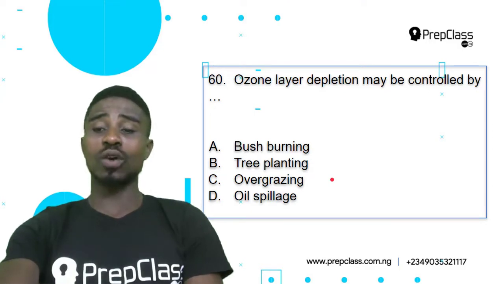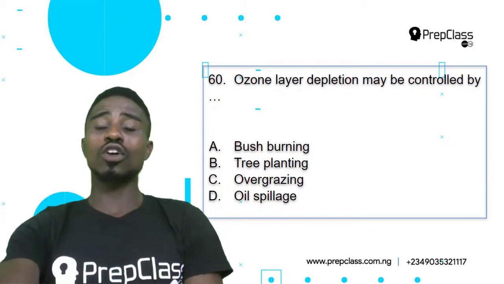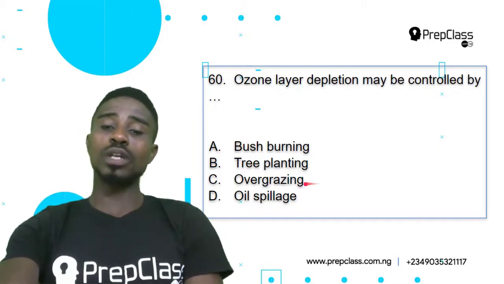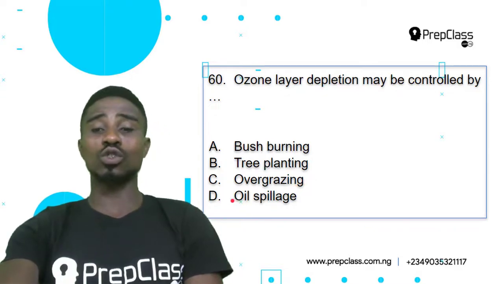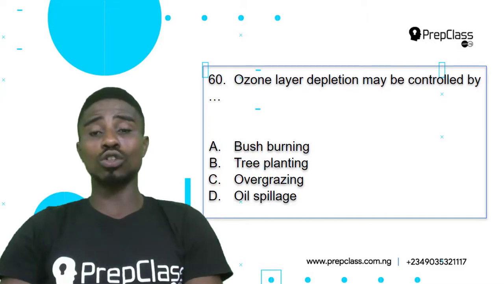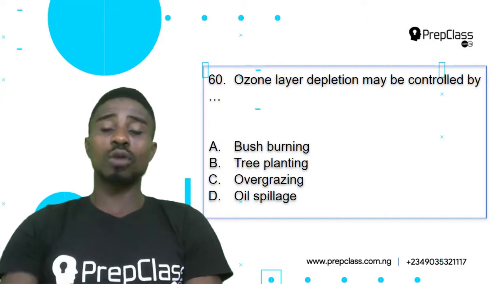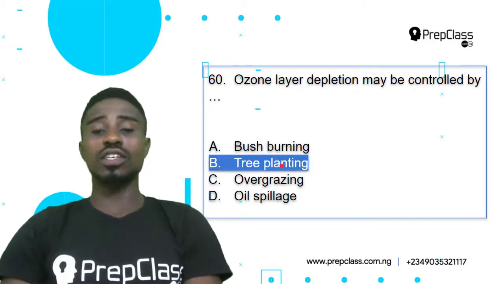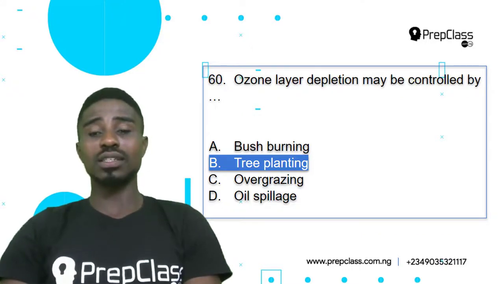Rather, it will reduce our forage crops, and remember, those crops help in controlling the carbon content in our environment. Oil spillage has nothing to do with the depletion of the ozone layer, and it will in no way contribute to its control. But option B, tree planting, would be our correct answer. Question 60, option B, tree planting, is our correct answer.